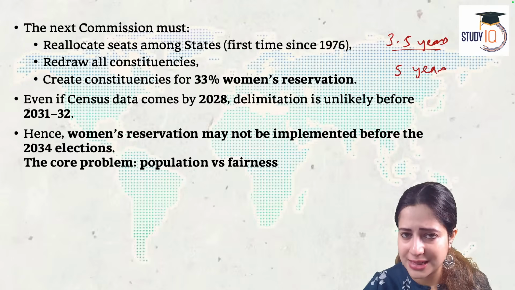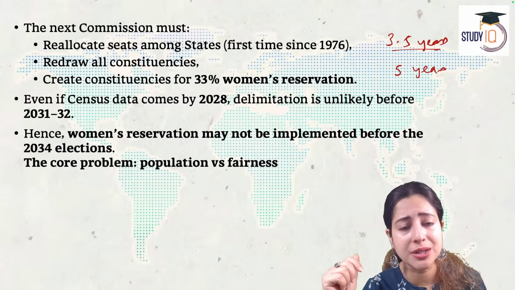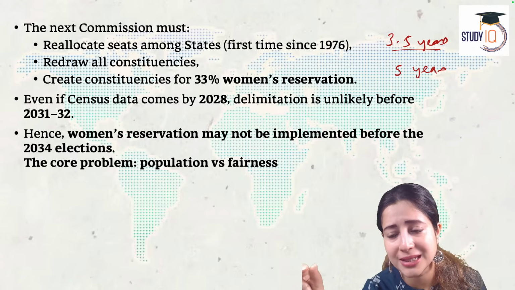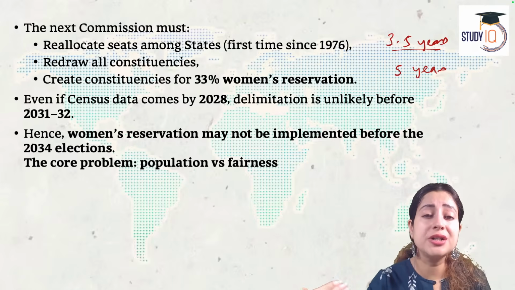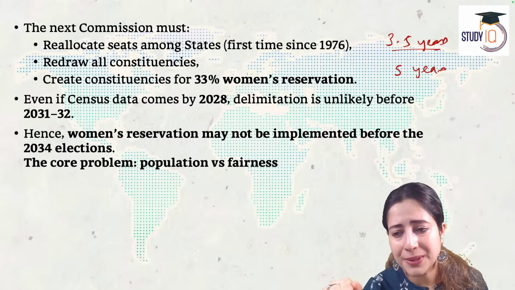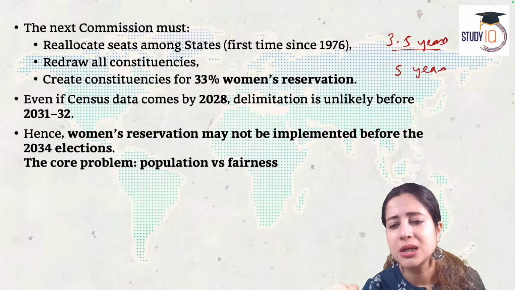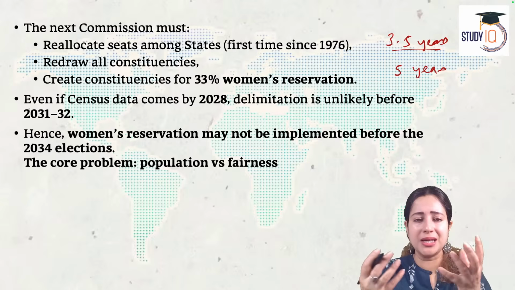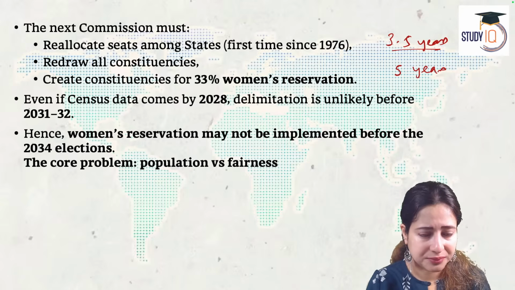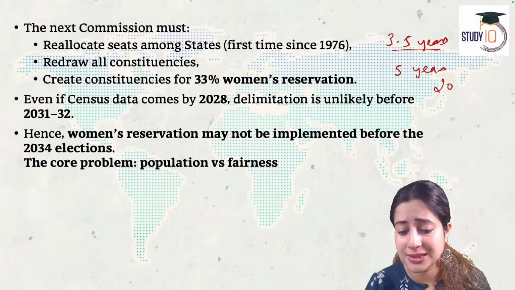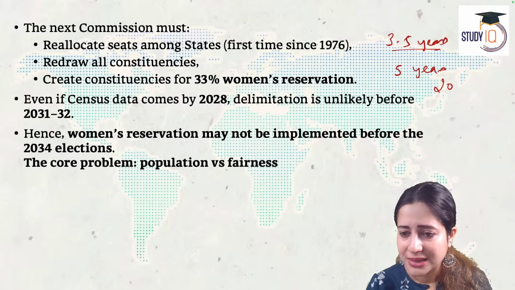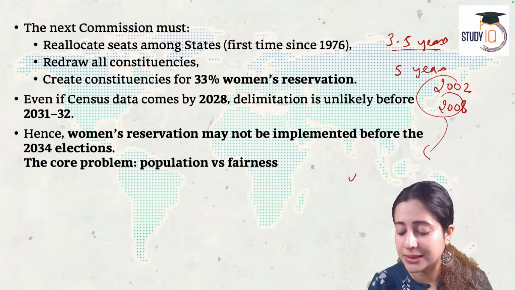And the last delimitation that we had, as Terukula was talking about, from 2002 to 2008, it only led to redrawing of the boundaries. Only the boundaries within the states, intra-state boundaries, were redrawn. They were never redrawn between the states. Now, there is a very big difference between intra and inter. During the delimitation exercise conducted between 2002 to 2008, we conducted intra-state boundaries redraw.